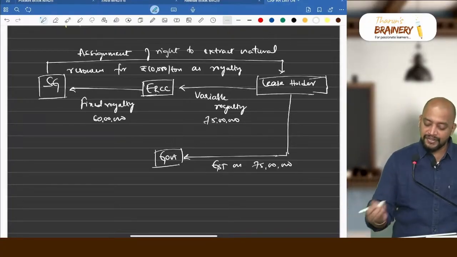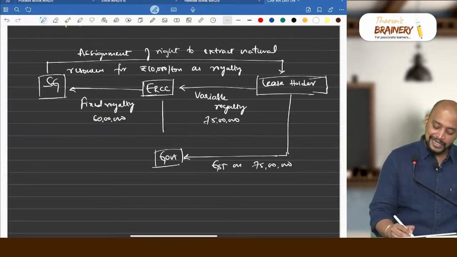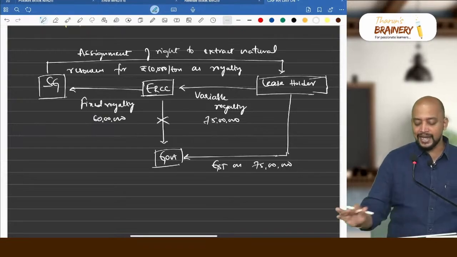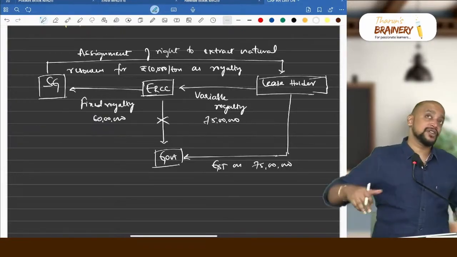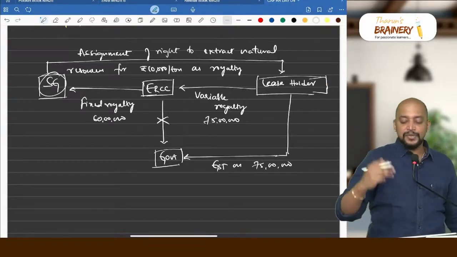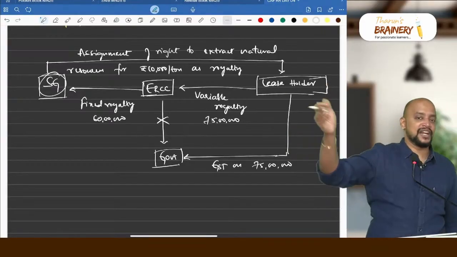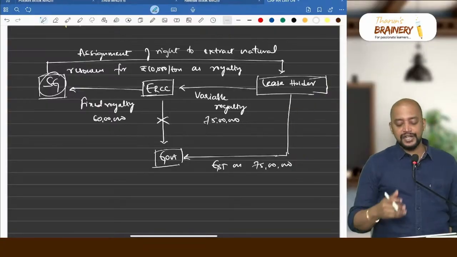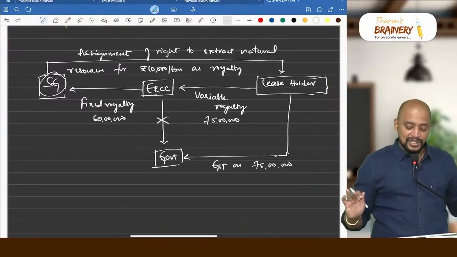So anyhow on 75 lakhs they are paying. So ERCC is not required to pay any GST. Why not required to pay? Because on 75 lakhs, what is the revenue to the government, state government? Only 60 lakhs. But leaseholder already paid GST on 75 lakhs. Excess only they have paid. Therefore ERCC is not required to pay any GST.